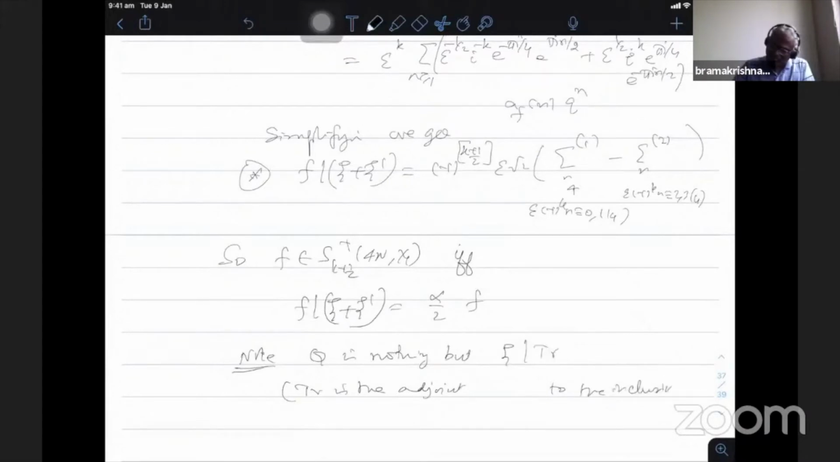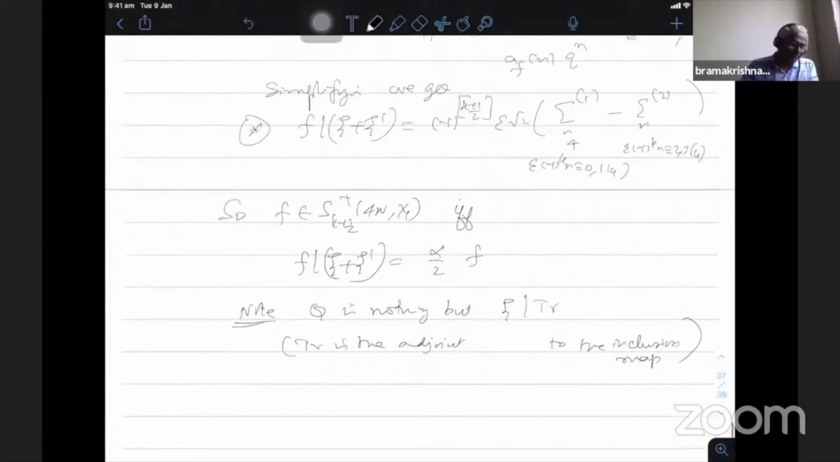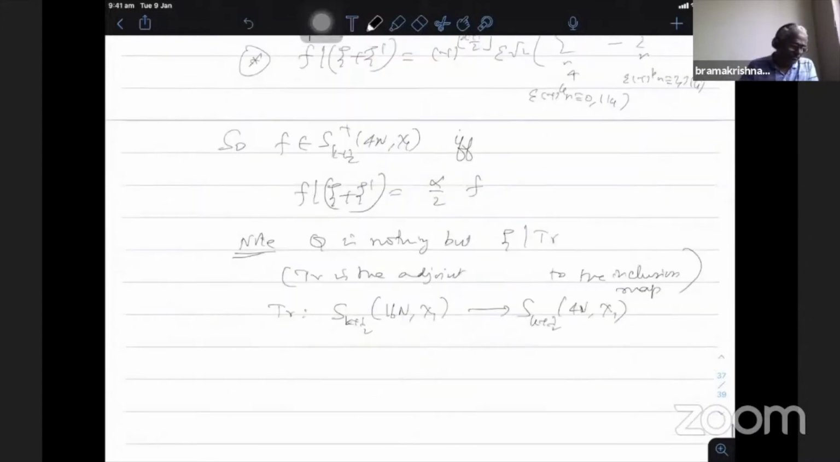There is a natural inclusion map, and its adjoint is the trace. So this is nothing but the trace of S_{k+1/2}(16N, χ1) to S_{k+1/2}(4N, χ1). As I mentioned earlier, this is exactly the trace map.